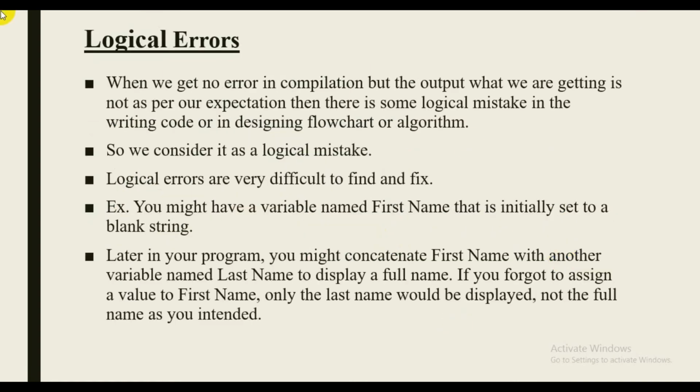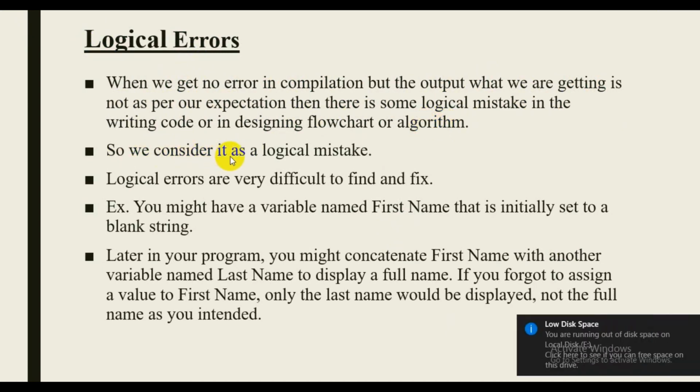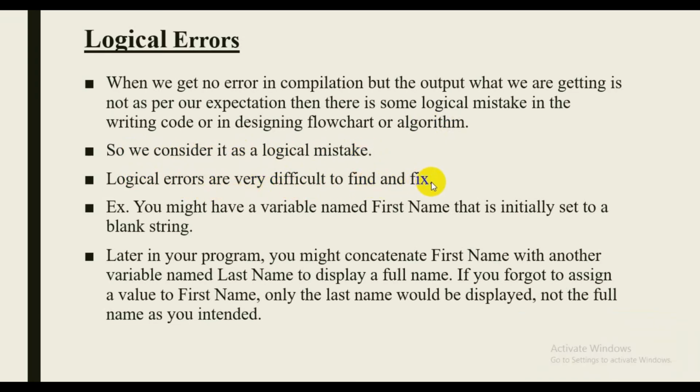Third type of error is logical errors. When we get no error in compilation but the output we are getting is not as per our expectation, then there is some logical mistake in the written code or in designing the flowchart or algorithm. So we consider it as a logical mistake. Logical errors are very difficult to find and fix.